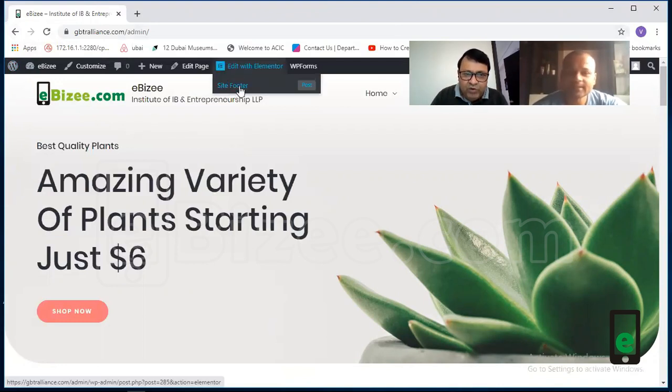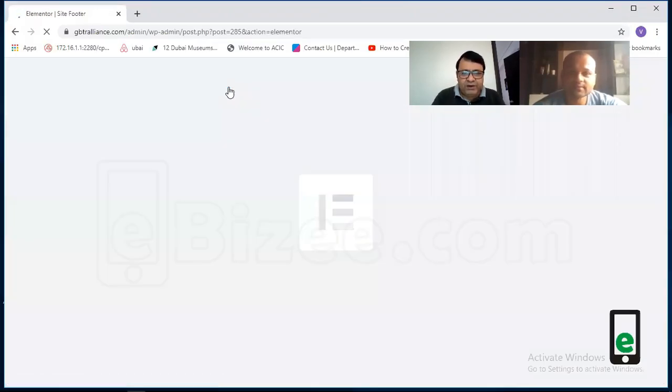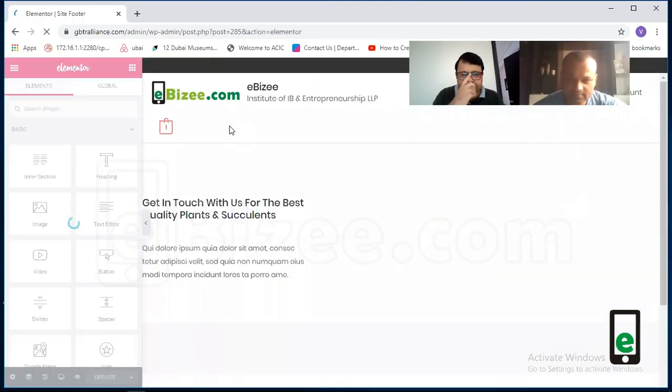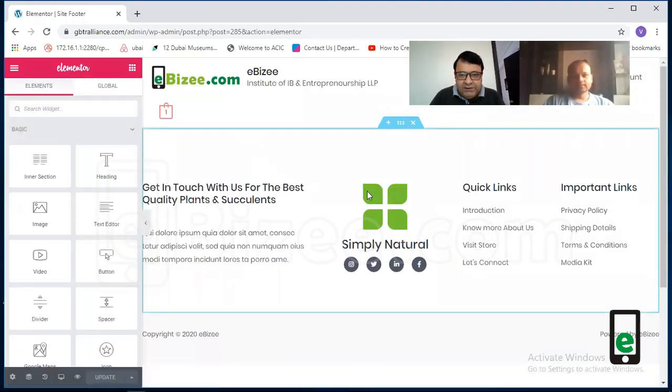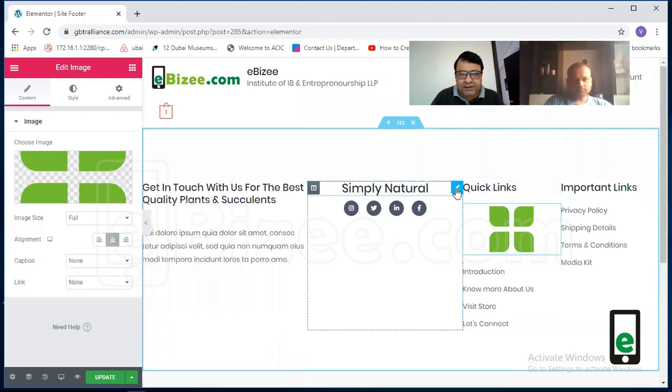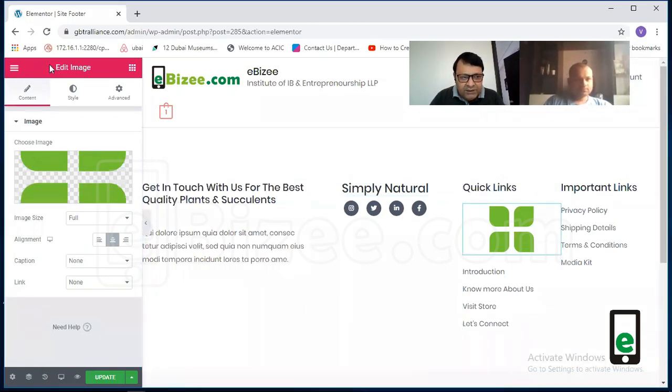Now similarly, we'll go to the footer. I told you that to change the footer, you have to go to Edit with Elementor and press the site footer. Now here in the site footer, the logo has to be changed again because we have only changed the logo in the header, not in the footer. Yes. So here you can see that this logo as well as the name is wrong. Everything is wrong. So we'll press this edit image, and you will get something like this here. Can you see this? Yes.